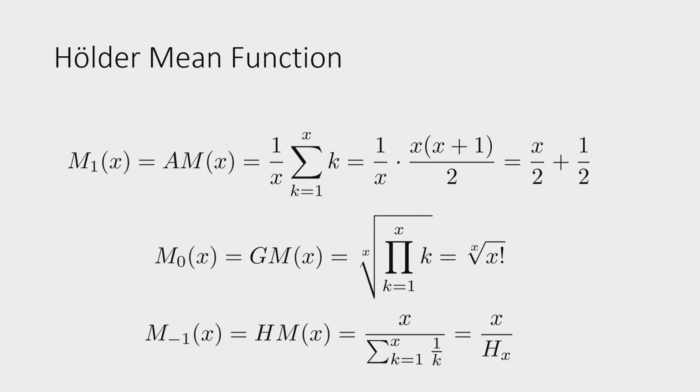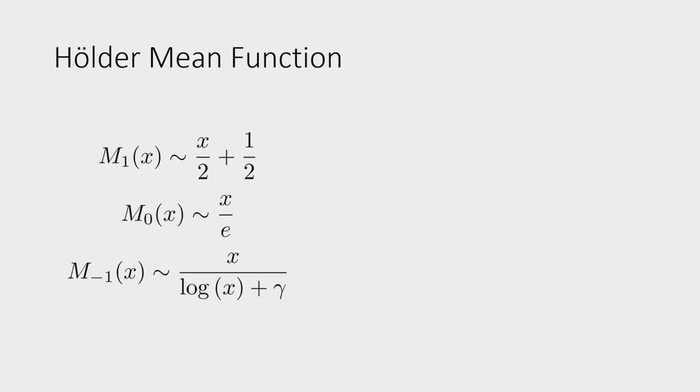Then for the geometric mean, we multiply all of them and we take the x-th root. Now if you multiply 1 times 2 times 3 and so on, that's factorial. So we get this, and this we already did. But that's in general. Now we want to see what happens if the x gets really large. Then obviously the arithmetic mean stays.